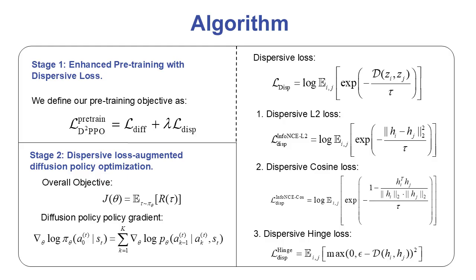In stage 1, we augment the standard diffusion loss with dispersive regularization. L_D²PPO equals L_diff plus lambda L_DISP. We implement three dispersive loss variants: InfoNCE L2, InfoNCE cosine, and hinge loss, each derived by removing positive pair alignment from traditional contrastive learning. In stage 2, we optimize the enhanced diffusion policy through reinforcement learning, using importance sampling to efficiently compute gradients across the denoising chain while preserving the representational structure from pre-training.